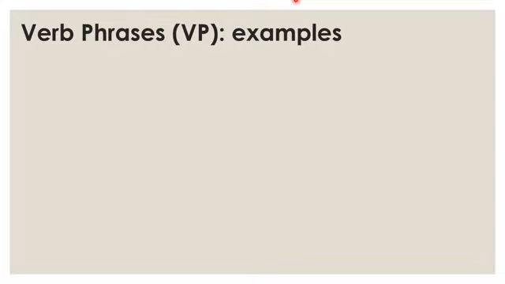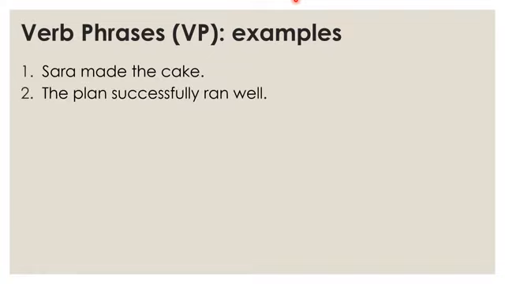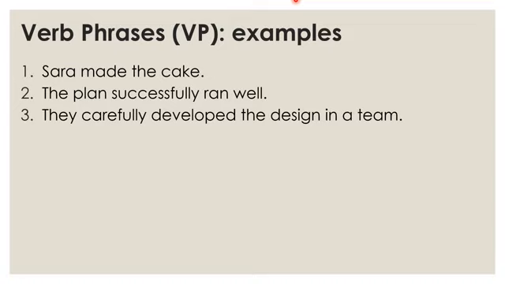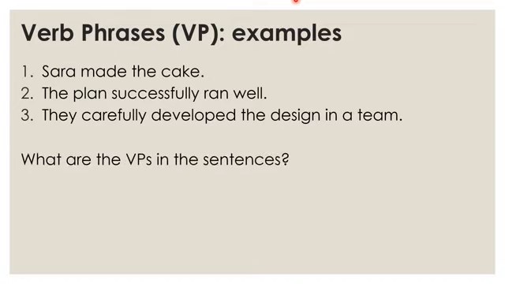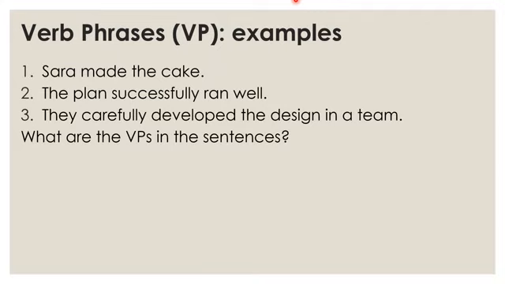Now let's have VPs. We have VPs in sentences like Sarah made the cake, and the plan successfully ran well, and they carefully developed the design in the team. So the question here is, what are the VPs in the sentences? Can we say that the elements of the verb phrase are the elements which the verb make requires in sentence 1, the verb ran or run in sentence 2, and the verb develop in the third sentence?